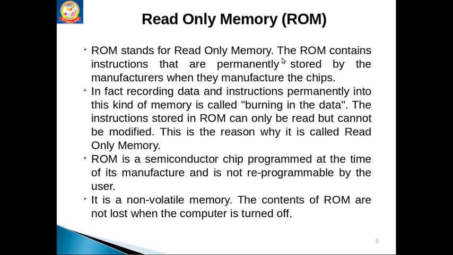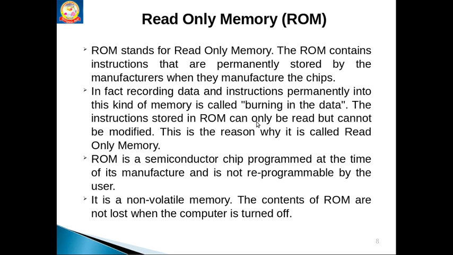Let's move to the second type of main memory, that is read-only memory, where we can record the data permanently. Once we record instructions and data, it cannot be erased. Whereas in RAM, we can easily erase and easily rewrite the data. Rewriting is not possible with ROM, read-only memory. Once we write, it is only applicable for reading.